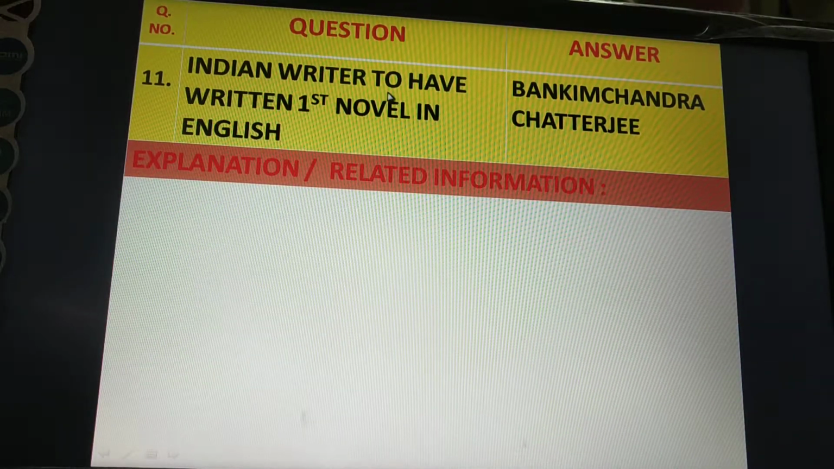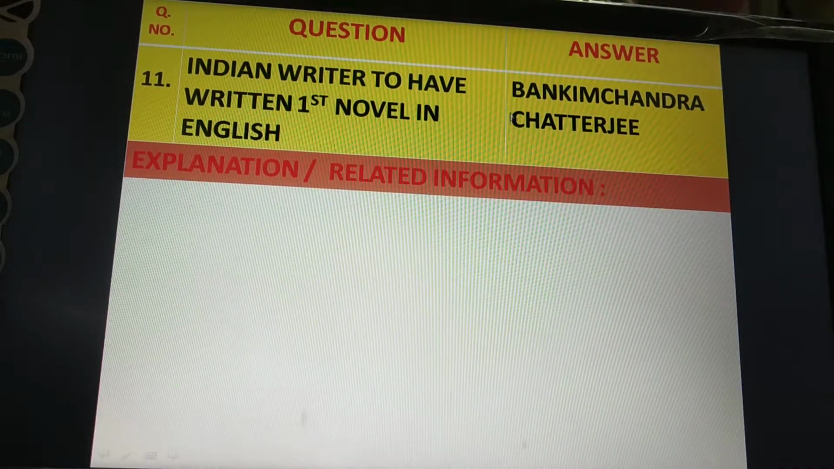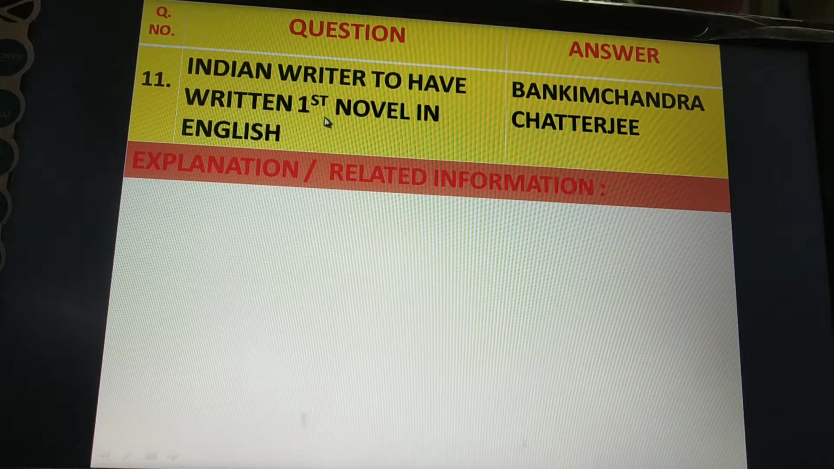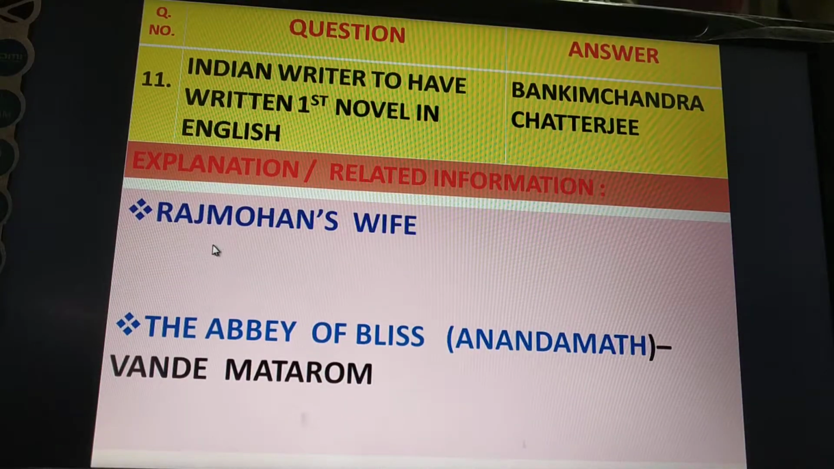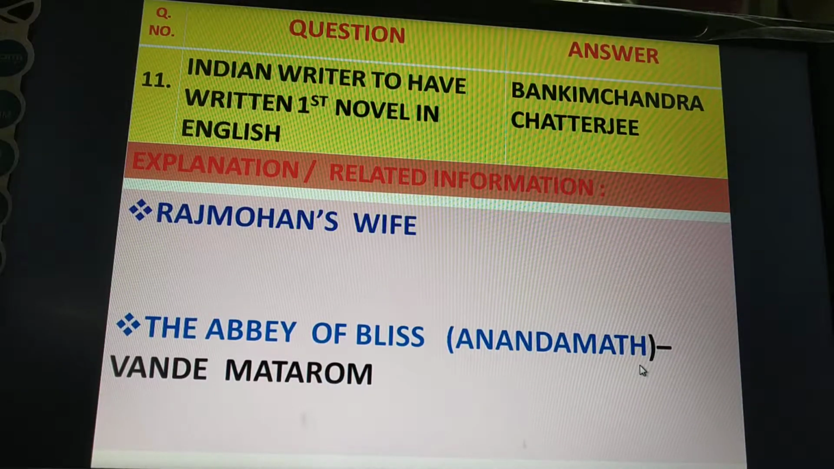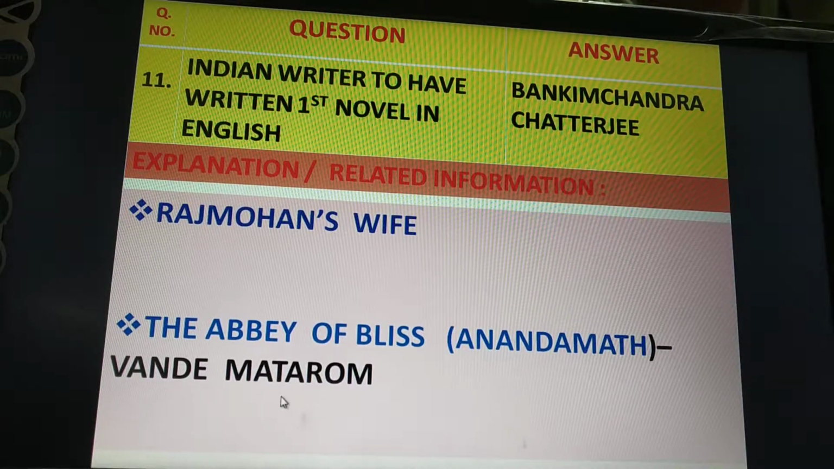Indian writer to have written first novel in English, Bankim Chandra Chatterjee. He was first Indian to have written a novel in English, and the name of the novel is Rajmohan's Wife. The Abbey of Bliss is a name of another novel. In Bengali, it is called Anandamath. Here in this novel, we find the slogan Bande Mataram.